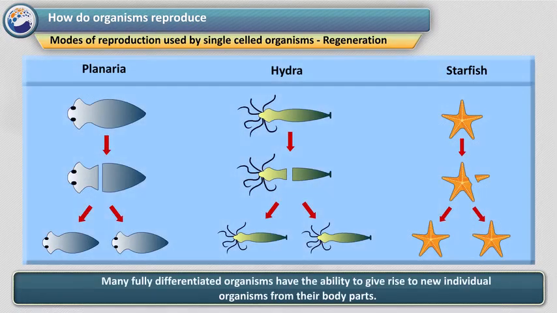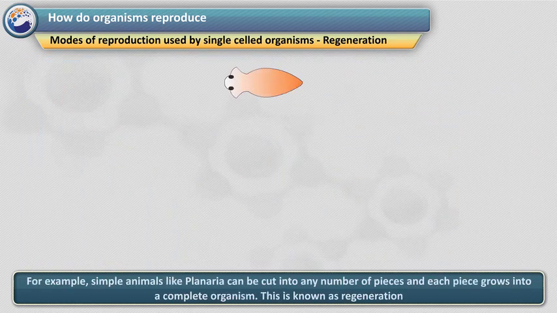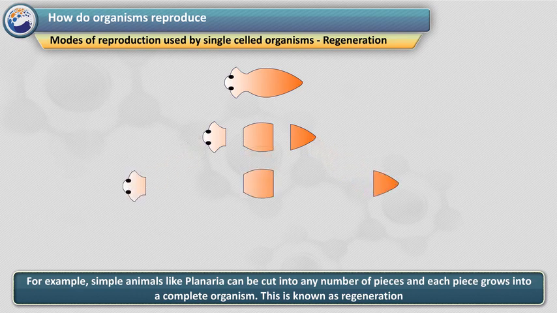Regeneration. Many fully differentiated organisms have the ability to give rise to new individual organisms from their body parts. That is, if the individual is somehow cut or broken up into many pieces, many of these pieces grow into separate individuals. For example, simple animals like planaria can be cut into any number of pieces and each piece grows into a complete organism. This is known as regeneration.